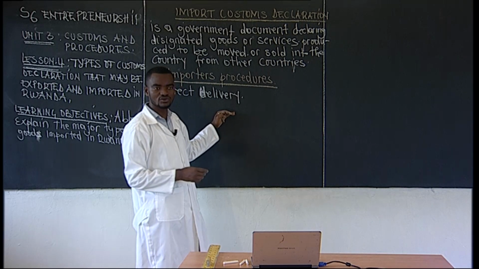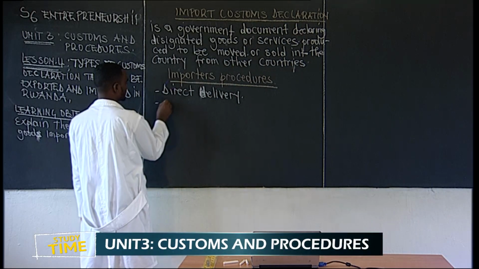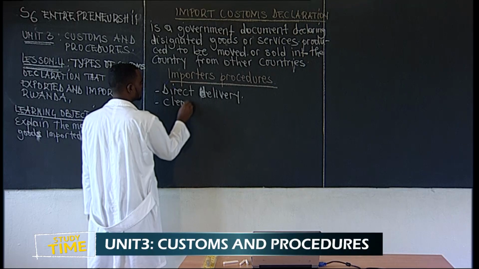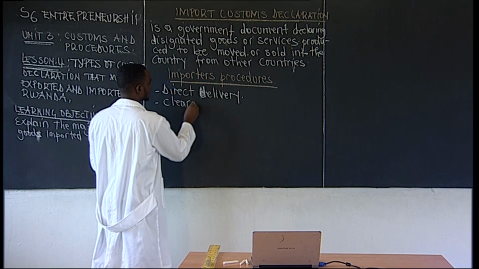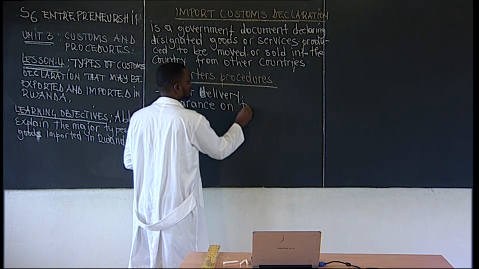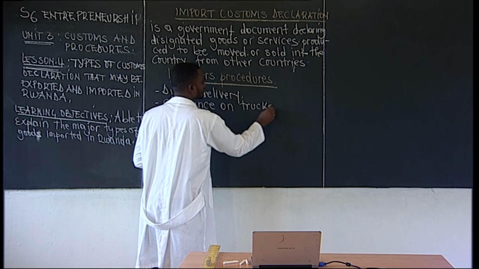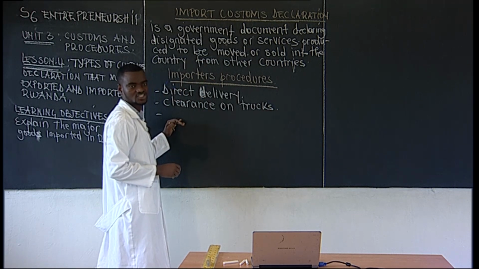We have also the clearance on track. This is the clearance on what? On track. It is also another procedure that has been put in place.